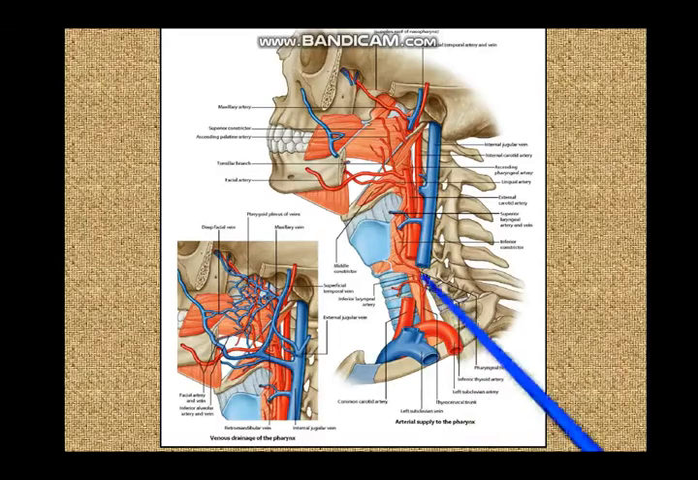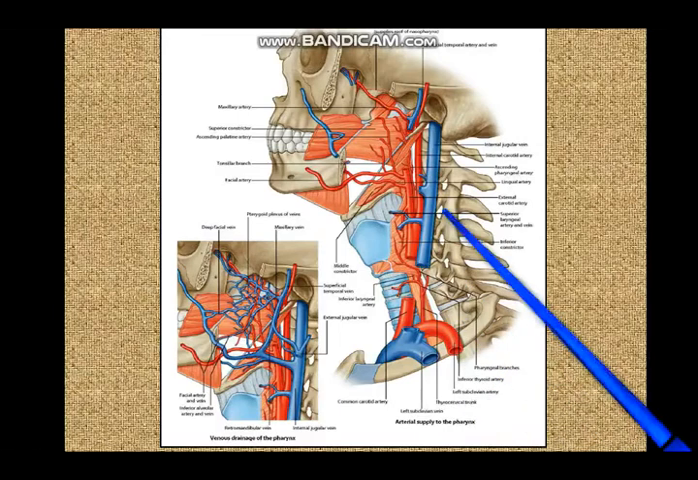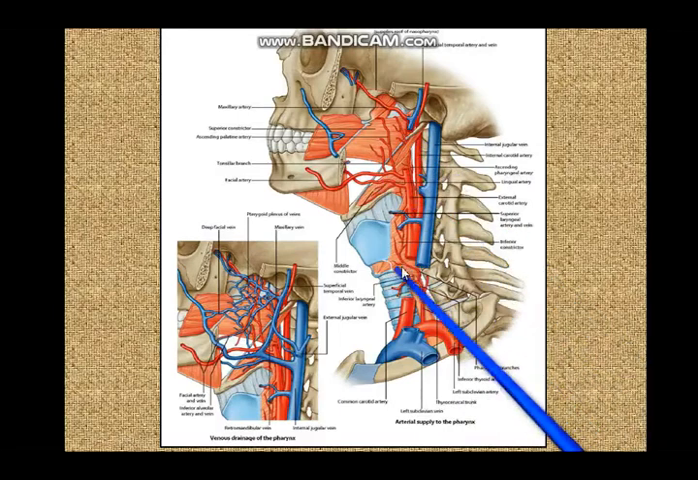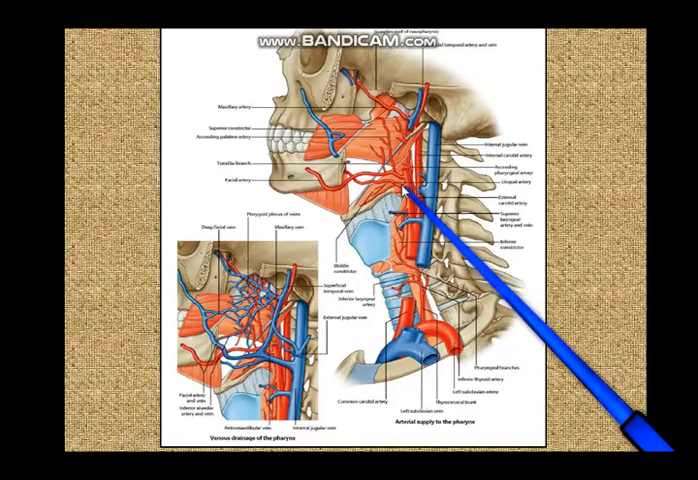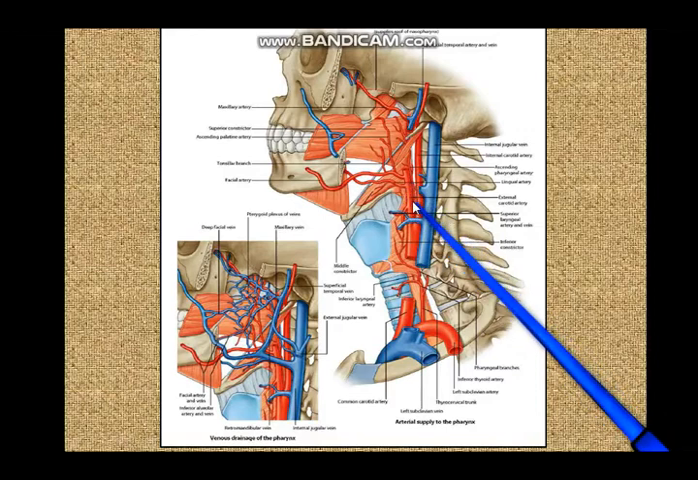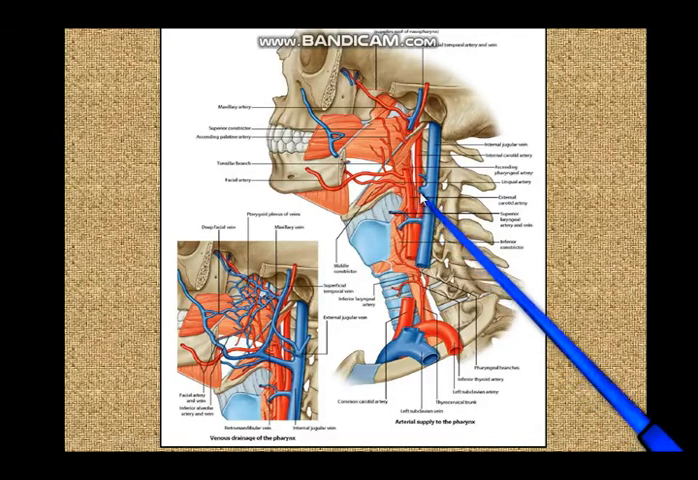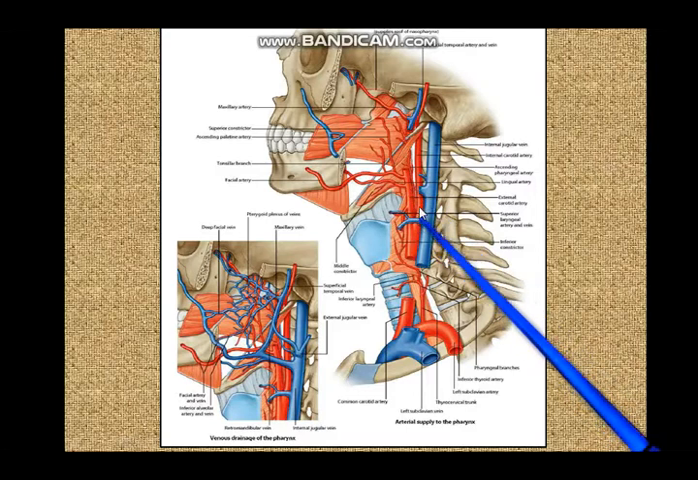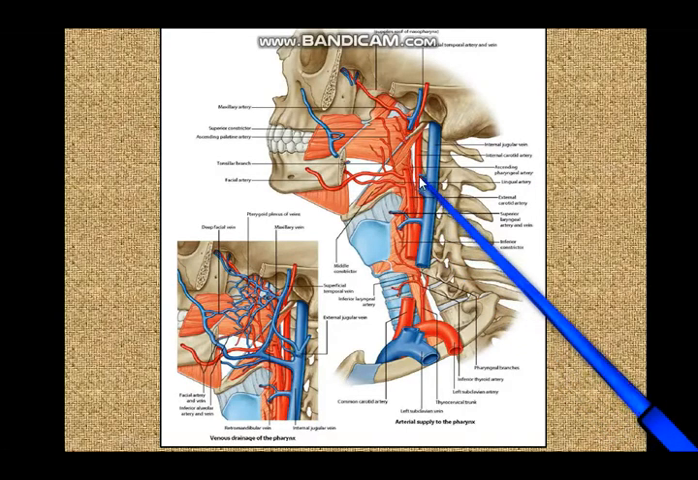Now what have we here? We have the blood supply of the pharynx. The main arteries supplying the pharynx are the ascending pharyngeal artery arising from the external carotid artery. Apart from that, you have the ascending palatine branch of the facial and the palatine branch of the ascending pharyngeal. So you have so many arteries supplying the pharynx. You have the ascending pharyngeal itself, and you have the facial artery through its ascending palatine branch.